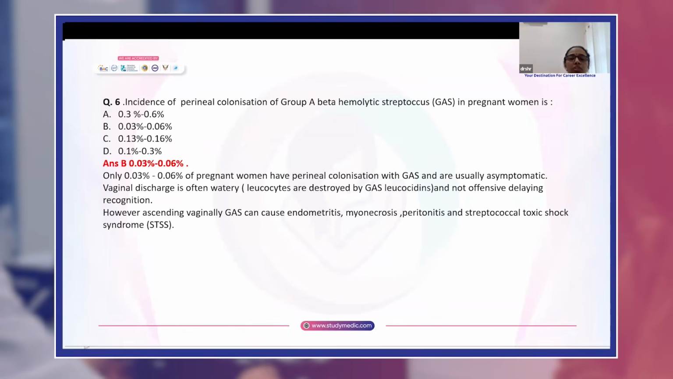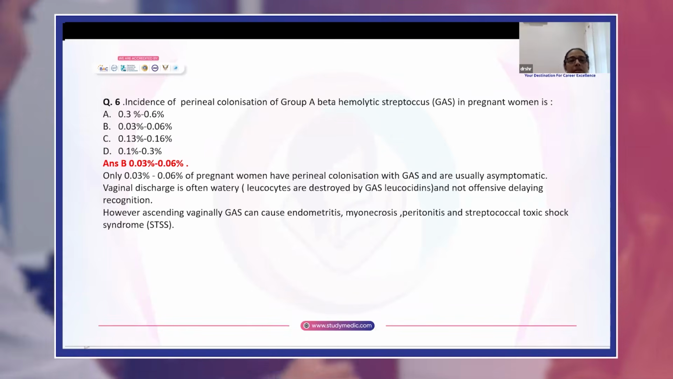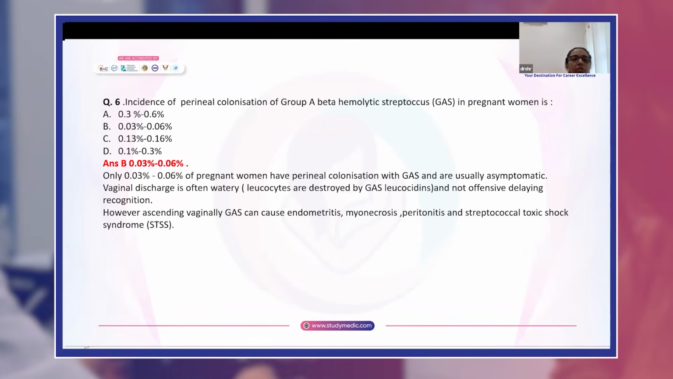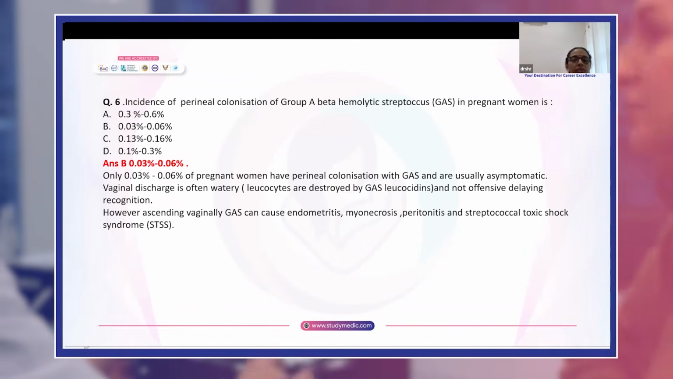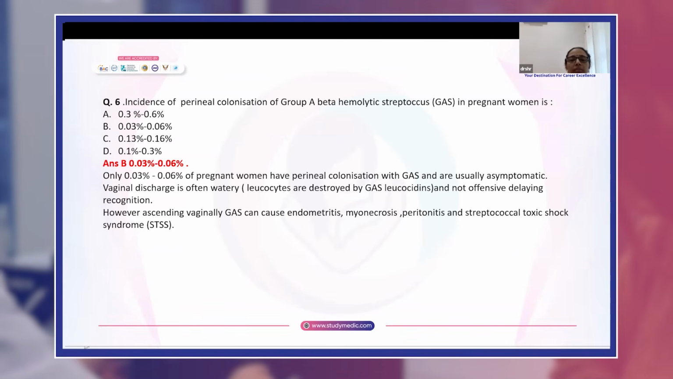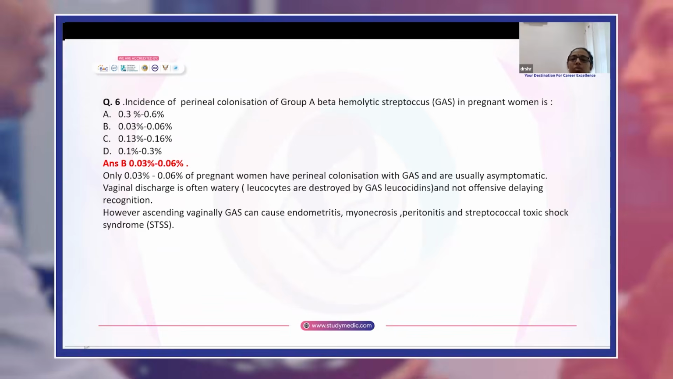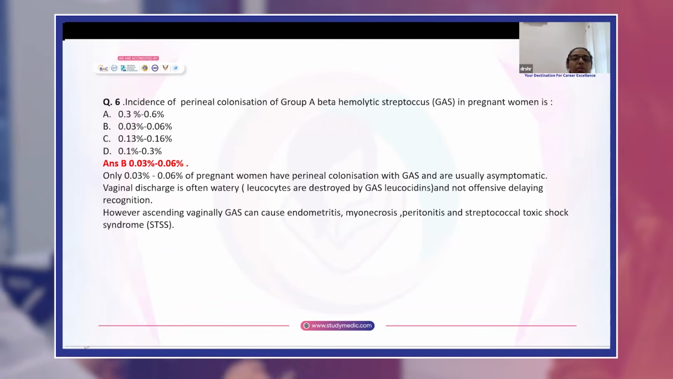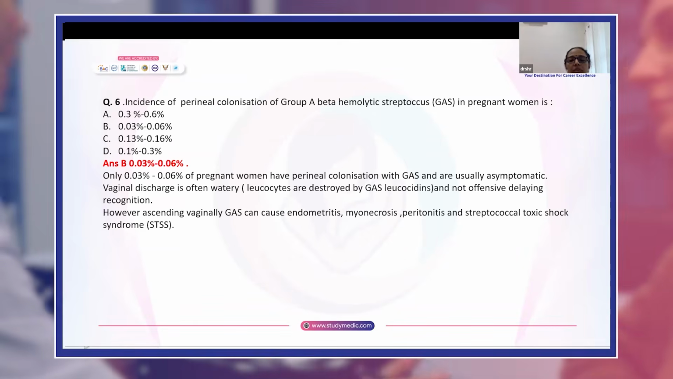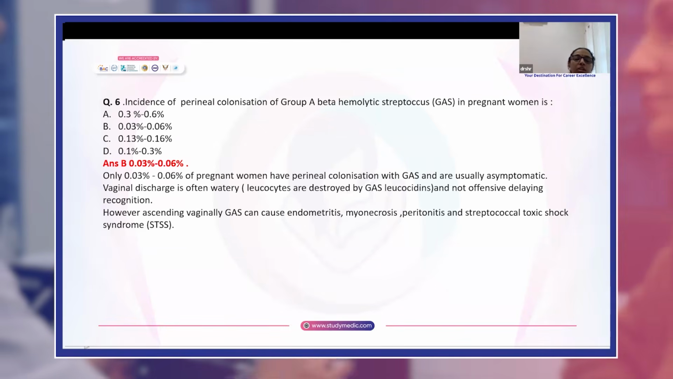Influence of perineal colonization of group A beta hemolytic streptococci in pregnant women: the answer is B, 0.03 to 0.06%. Only 0.03 to 0.06% of pregnant women have perineal colonization with GAS, and these women are usually asymptomatic. Why? Because the vaginal discharge is often watery and the leukocytes are destroyed by GAS leukocidins.